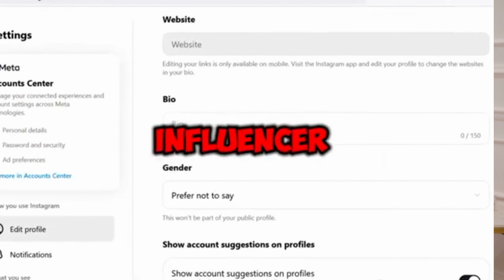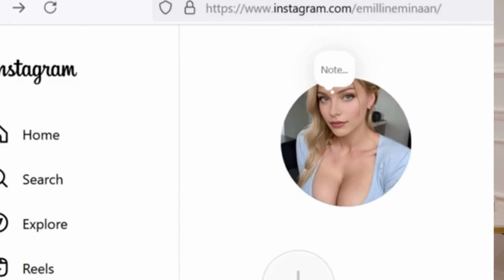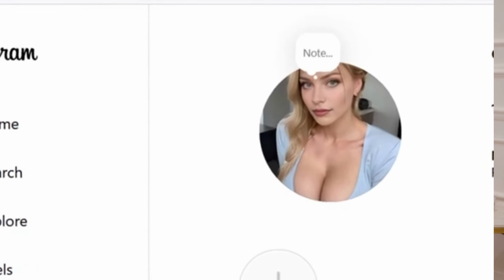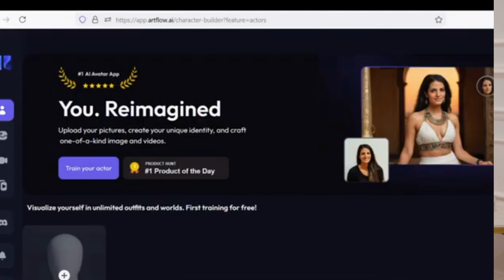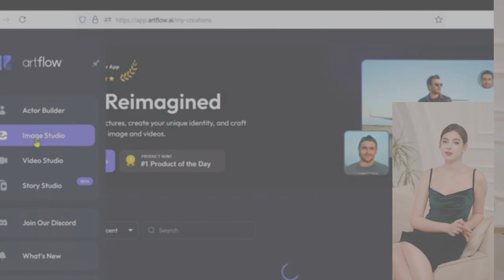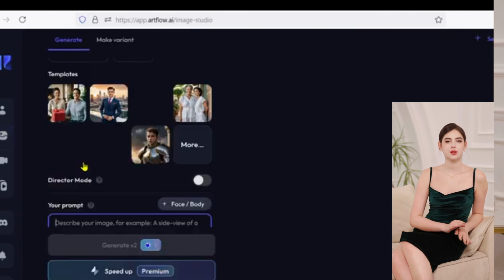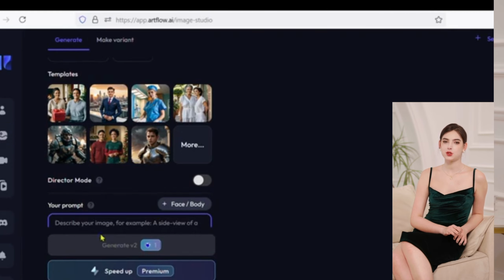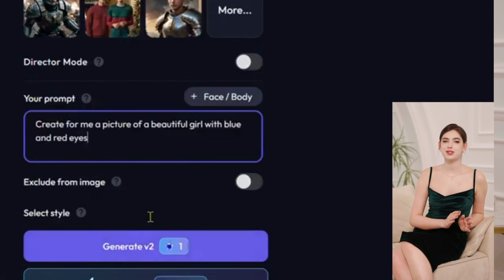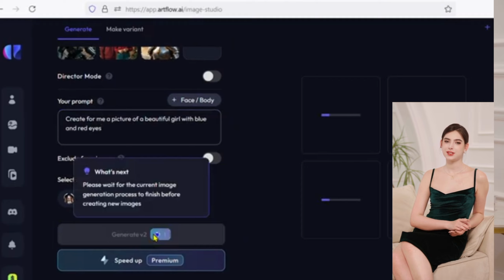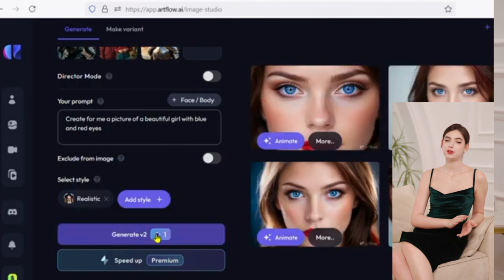First, to create the profile picture, we must create the face of our character. We will go to Artflow, open this interface, go to the studio image, and then click on create image. This interface will appear. You will use my prompt or describe your personality yourself, that is, what color of hair you want, black or brunette. I will copy and paste my prompt there, then make sure the option appears realistic, and then click on generate. Then you will wait until the 4 pictures appear, and then we download them.